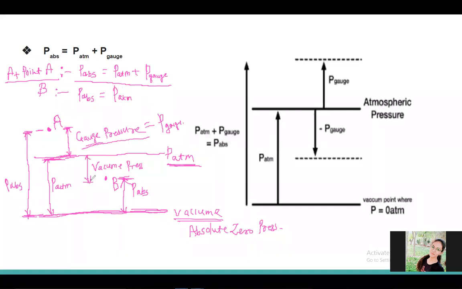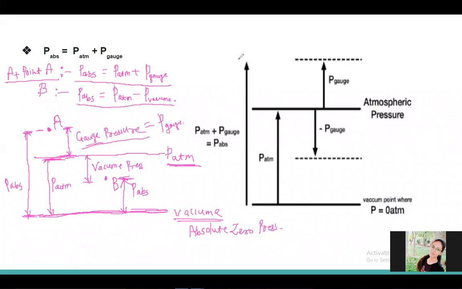Now see, it is below the atmospheric line. So I can write here minus what? It is vacuum pressure. So I can also write P absolute is equal to P atmospheric minus P vacuum. We can remember it like this by the figure.